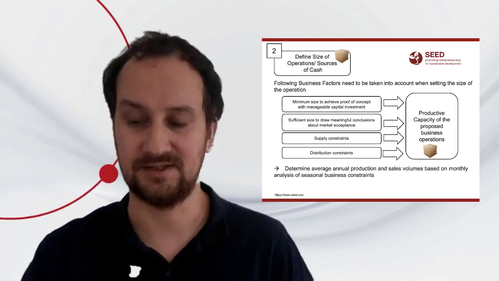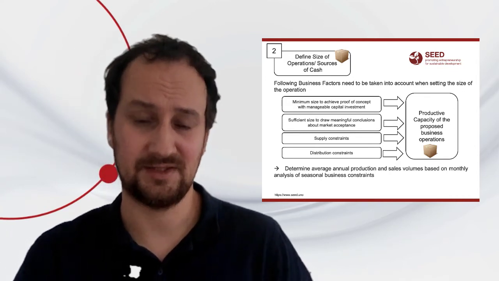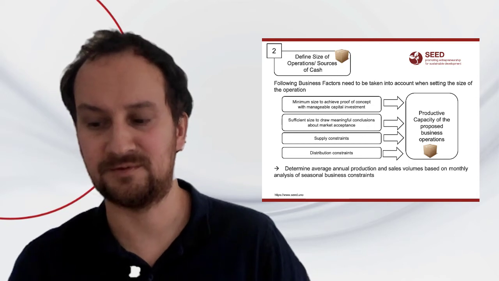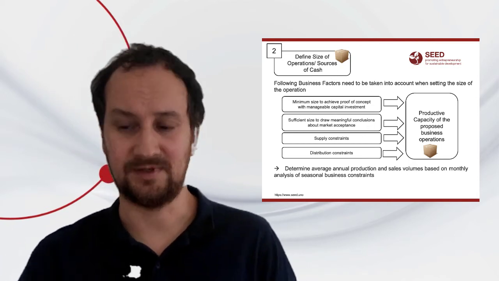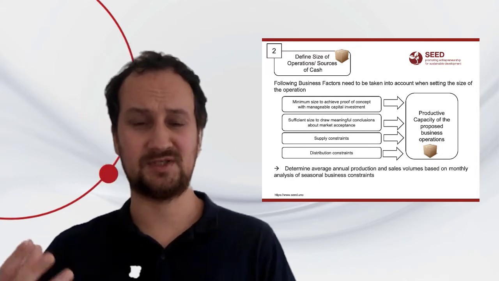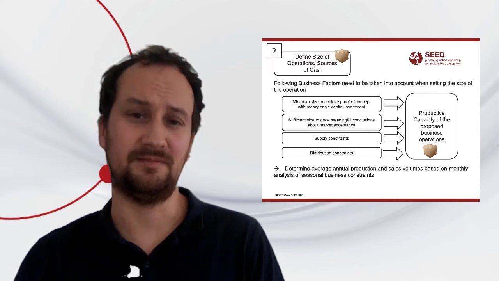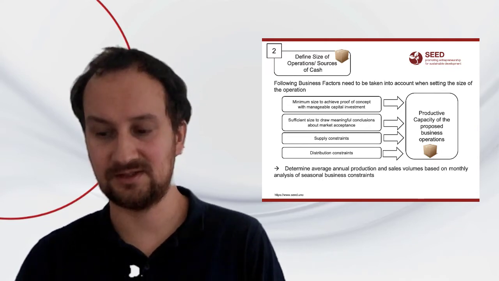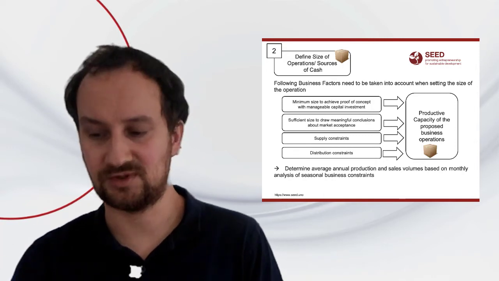You need to understand the minimum size of your operation for the proof of concept with a manageable size of investment. So you need to understand what is a sufficient size of production to also have some minimal conclusions about the market acceptance, understanding what are supply chain constraints and what are distribution constraints.